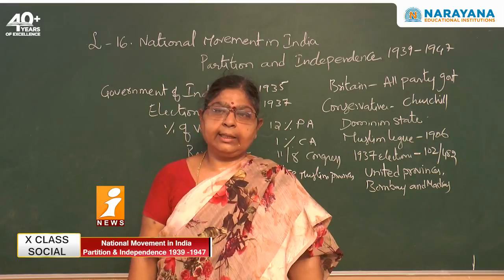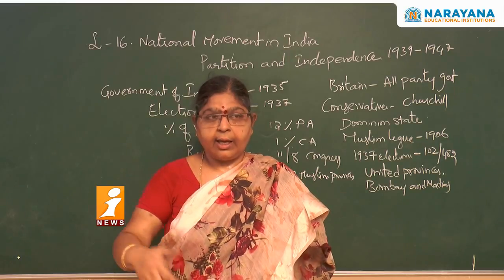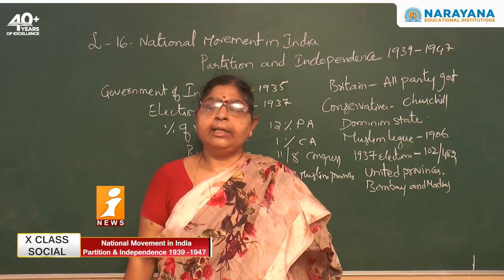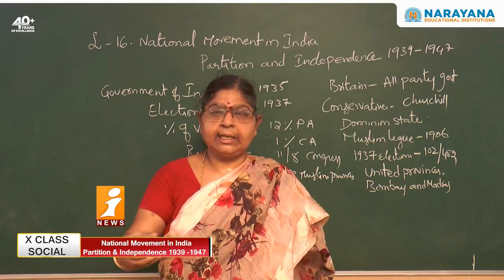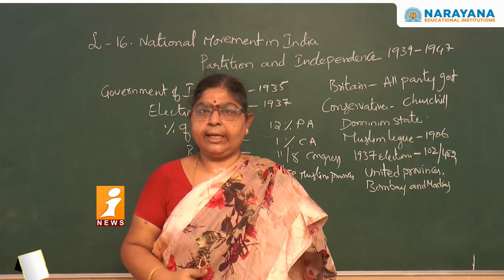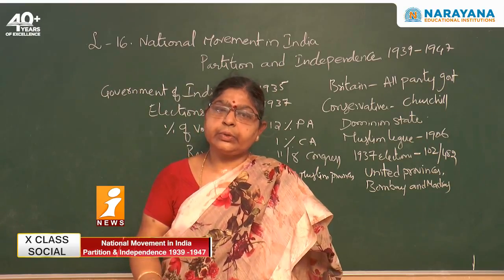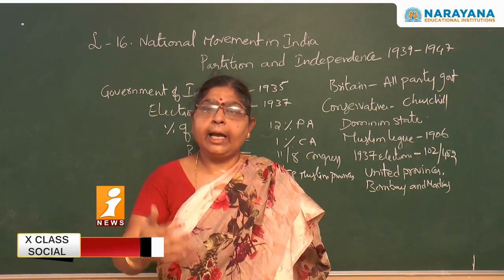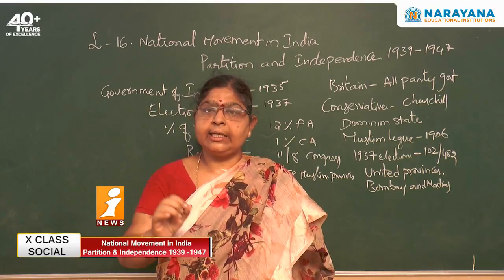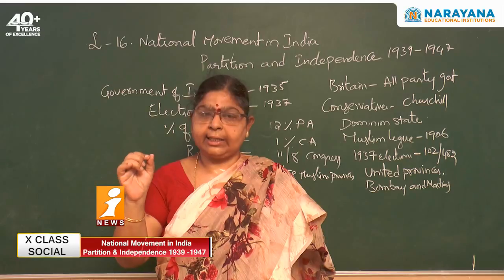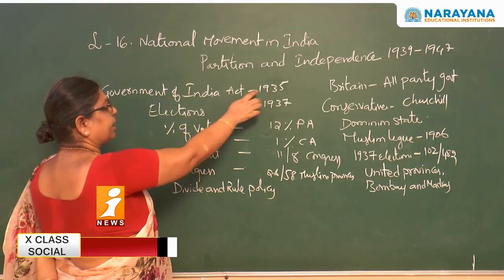during 1935, due to the civil disobedience movement and all the several agitations that rose in India, the Britishers had to decide that at least to a certain extent they should give self-rule to Indians. To give self-rule, they should give the right of electing a government. Hence they passed one act, the Government of India Act 1935.